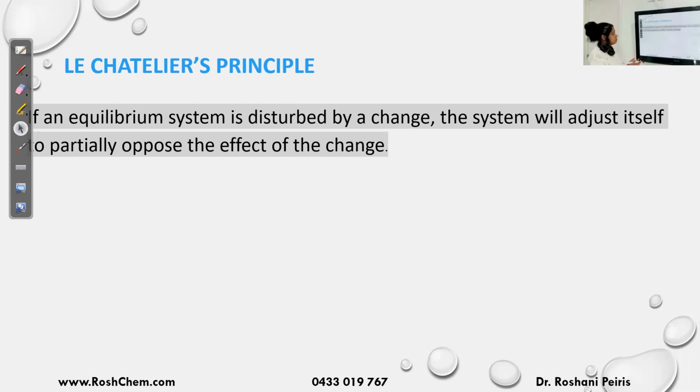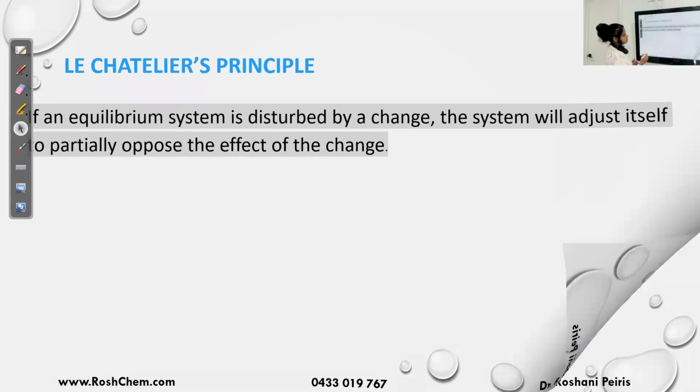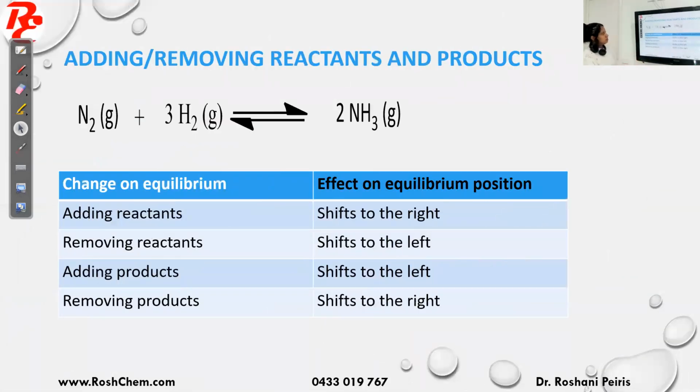Now Le Chatelier's principle says if I make a change to a reaction which is at equilibrium, the system, which means the reaction, will adjust itself to partially oppose that change. So now we will see what changes we make and how the system partially opposes them. We will see when we add reactants or products, or when we remove reactants or products, how the system will partially oppose that.